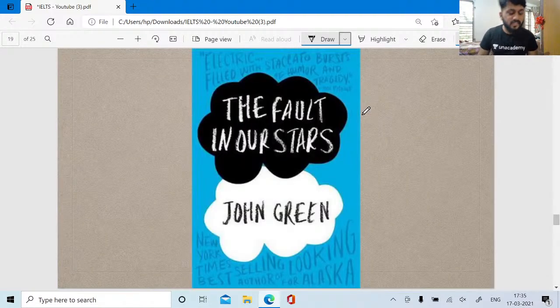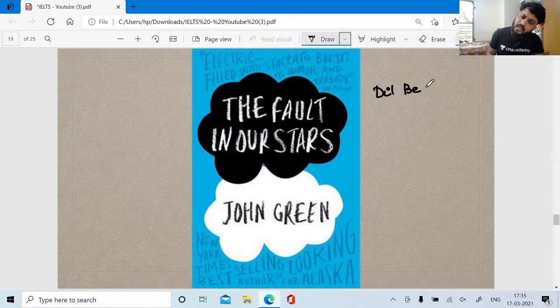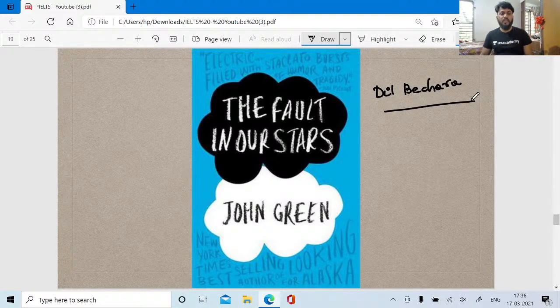The Fault in Our Stars, everyone knows, right? This movie was also remade in Hindi with Sushant Singh Rajput as the lead star, by the name Dil Bechara. The Fault in Our Stars is a book written by John Green. It was also adapted to a movie of the same name. In Hindi, the movie was remade as Dil Bechara with the late Sushant Singh Rajput playing the lead role and Sanjana Sanghi playing the heroine role.